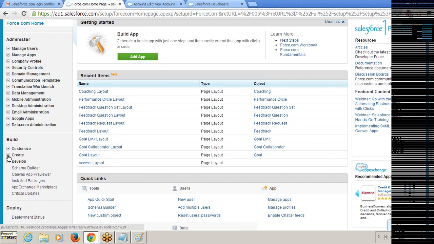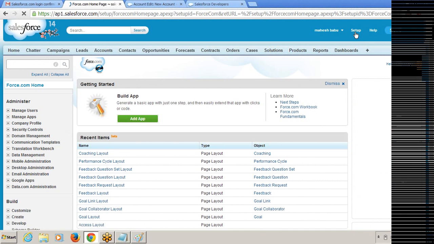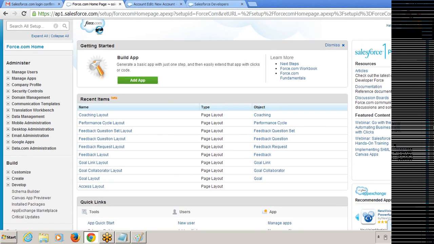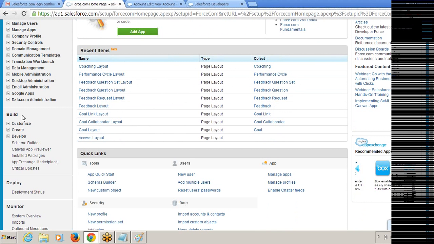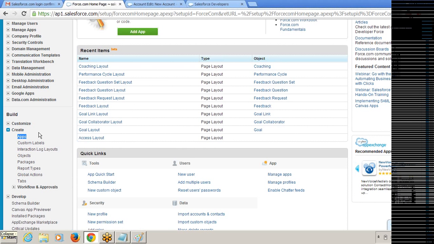I'm going to create it. If you want to create the application, what is the path? We need to click on Setup first. Then you will be in the Setup page, the main page. And we need to go to the Build area. Just go to Build, expand Create, and then go to App. Just click on this App, and you can create the new application. I'm clicking on this Apps.